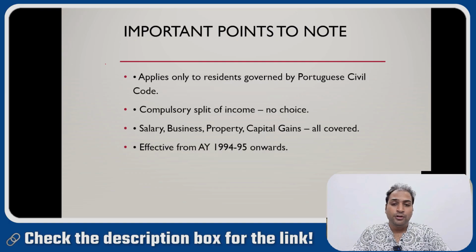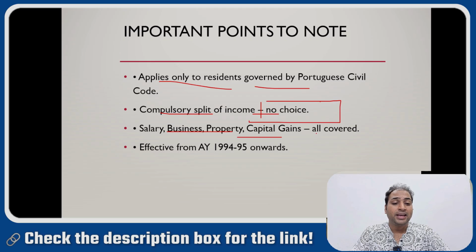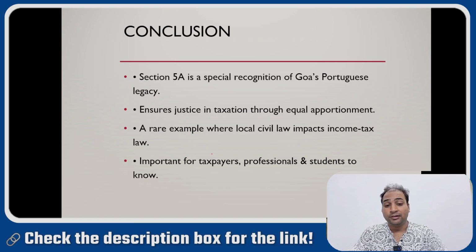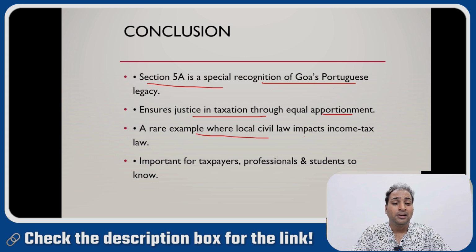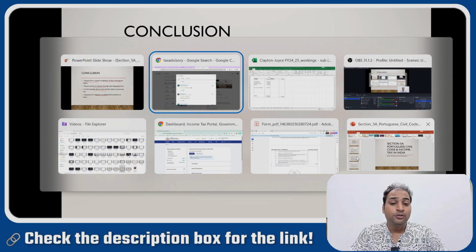Important points to note under the Portuguese Civil Code: it applies only to residents governed by the Portuguese Civil Code. There is a compulsory split of income, with no choice. Salary, business, property and capital gain are all covered. It is effective from 94-95 onwards. In conclusion, Section 5A is a special recognition of Goa's Portuguese legacy and ensures justice in taxation. It is a rare example where local civil law impacts the entire income tax law. It is important for taxpayers, professionals and students in Goa and Daman and Diu to know.